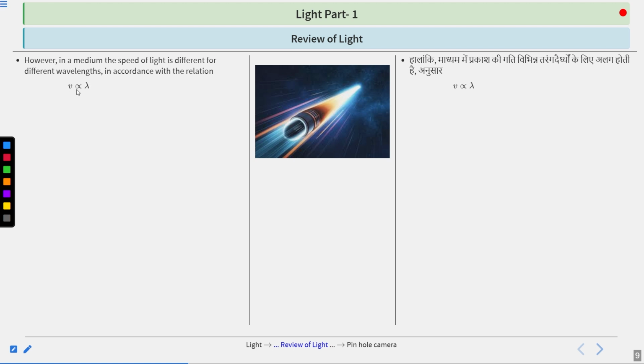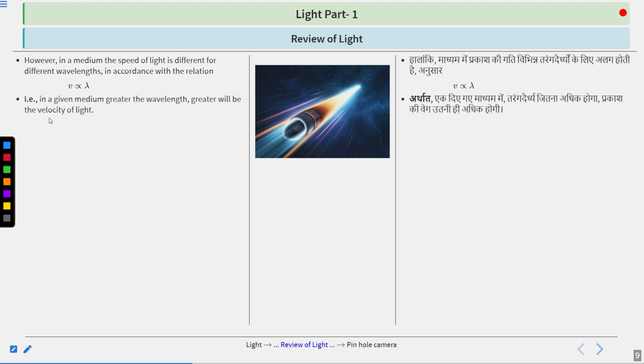Like you can say v is directly proportional to lambda. Therefore, in a given medium, the greater the wavelength, the greater will be the velocity of light. So remember, for example, if there is solid glass and liquid water, and the wavelength of light is greater in water than in glass, then the velocity of light will be higher in water than in glass.